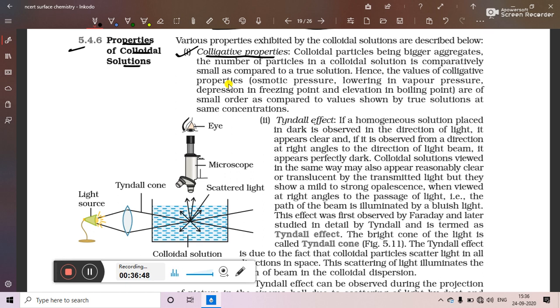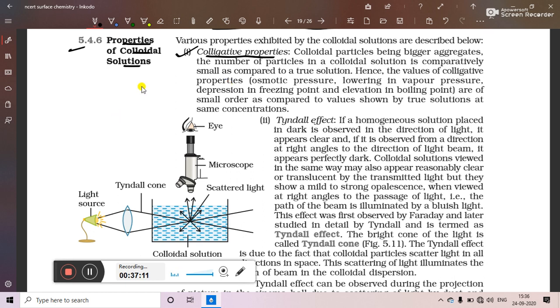Which are the colligative properties which you have studied in chapter number 2? They are relative lowering of vapor pressure, elevation in boiling point, depression in freezing point, and osmotic pressure. So these four properties will have their values dependent on the number of particles.